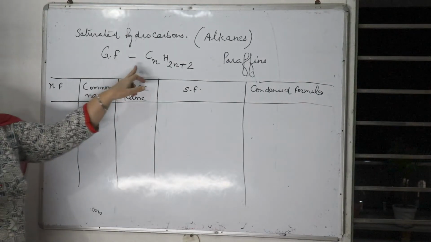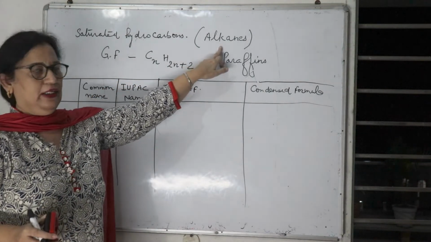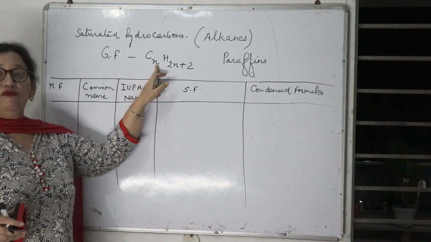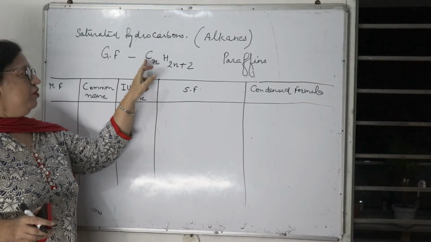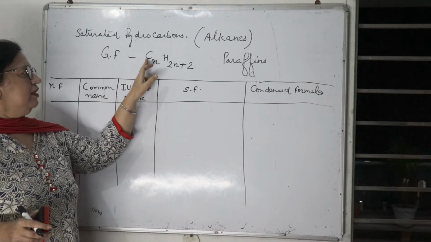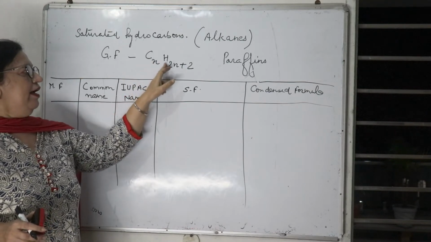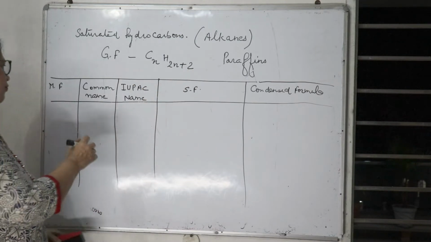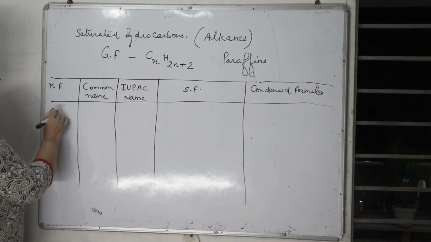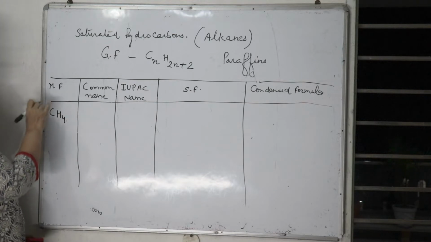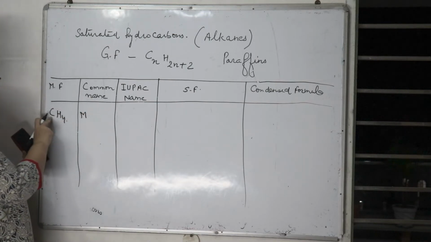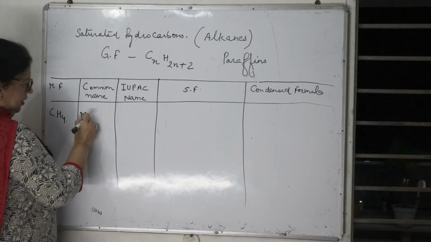Now, this is the general formula for alkanes. Let us put the value of n as 1. If the value of n is 1, then it is C1H2 into 1 plus 2, that is CH4. So first member, with the molecular formula CH4, and the common name, which is having one carbon, the word is meth.